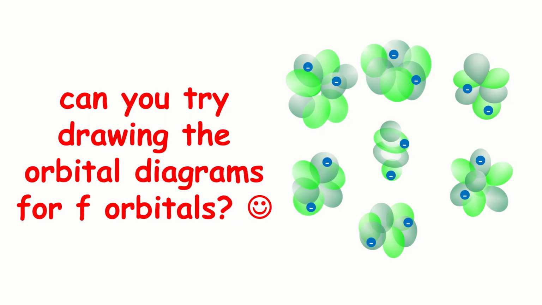We can do the same for f subshell electrons. F subshells have 7 orbitals, and here is the box assignment for each of them. Now again, we won't be using f orbitals much in our study of general chemistry, but I hope you can try drawing the orbital diagrams for f orbitals in the same manner that we did a while ago. Please try practicing this on your own.